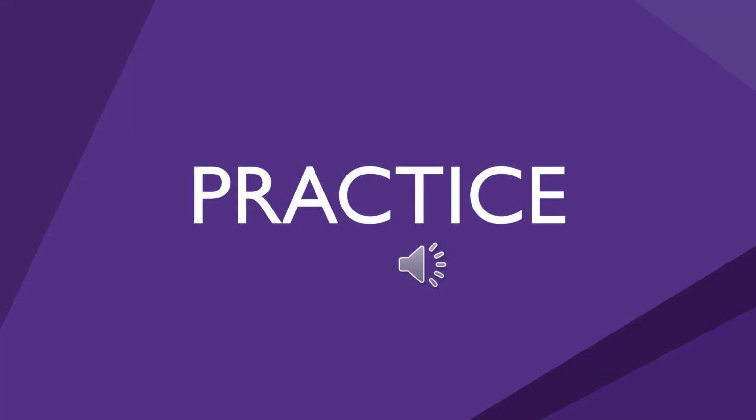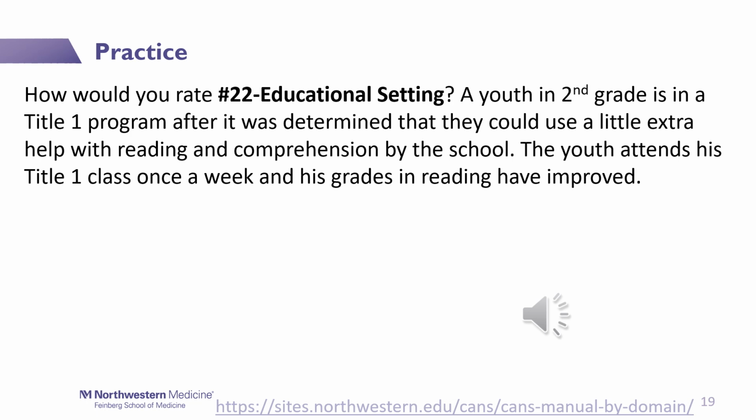We will now practice scoring a couple of the educational items. How would you rate number 22, educational setting, for the following scenario? A youth in second grade is in a Title I program after it was determined that they could use a little extra help with reading and comprehension by the school. The youth attends his Title I class once a week, and his grades in reading have improved.